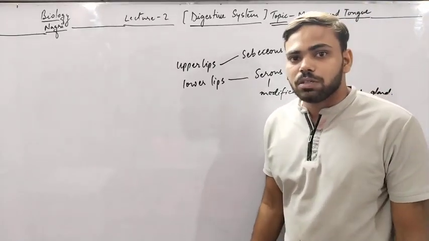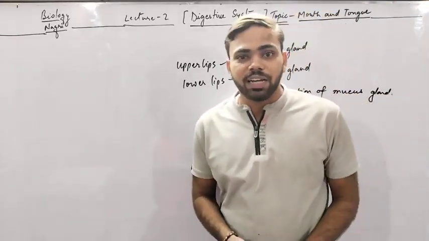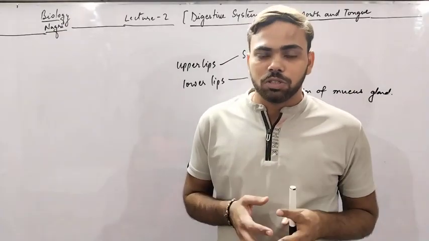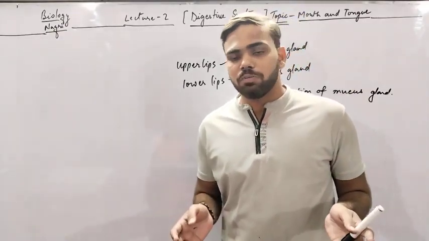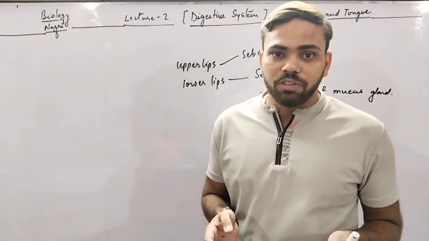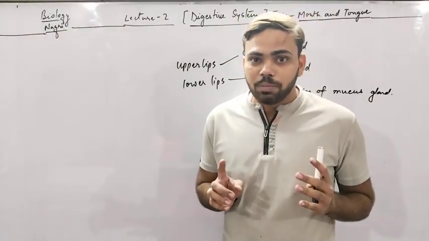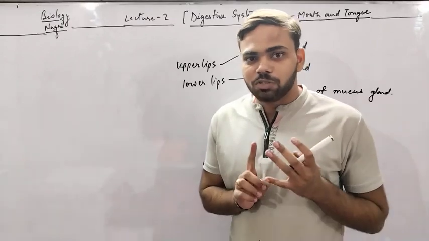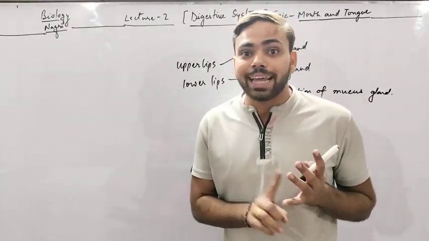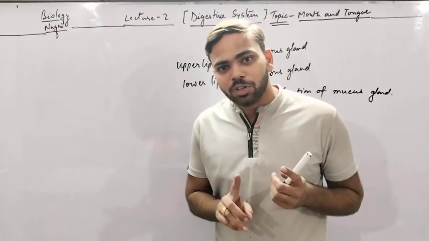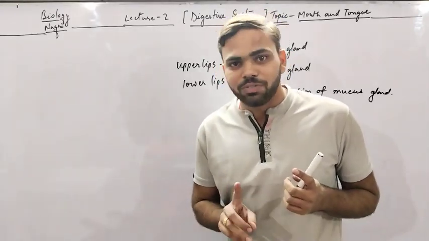After that, jaws. What are jaws? Yes, the teeth are finally embedded into the jaws. There are two jaws in human beings, or we can say there is one pair of jaws. The upper jaw, which is flexible. No, here the students make the mistake. The upper jaw is immovable. It cannot move. Only the lower jaw has the ability to move.